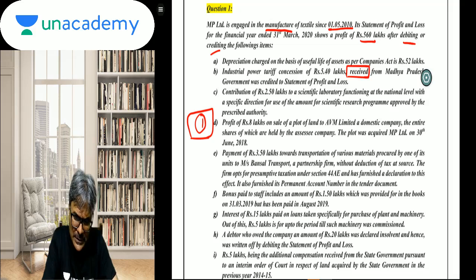Now, you tell me, students, in this context, this bonus paid to the staff, you just tell me one particular thing. Read this particular point once again and tell me the impact of this particular adjustment, all of you.